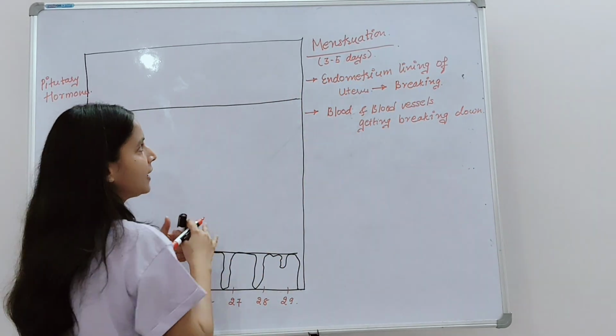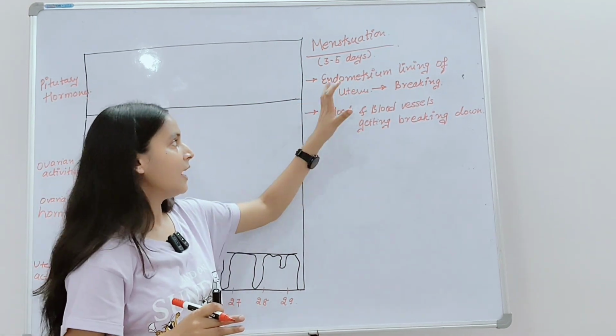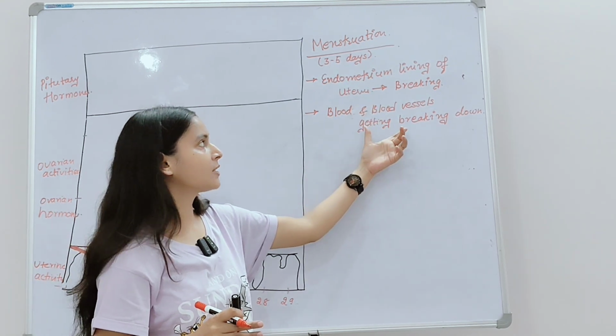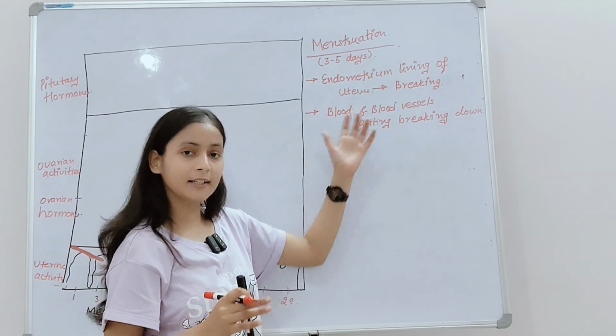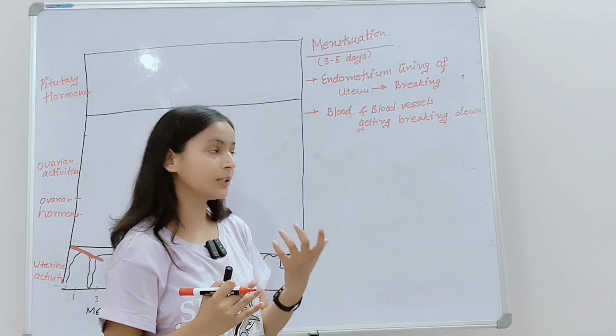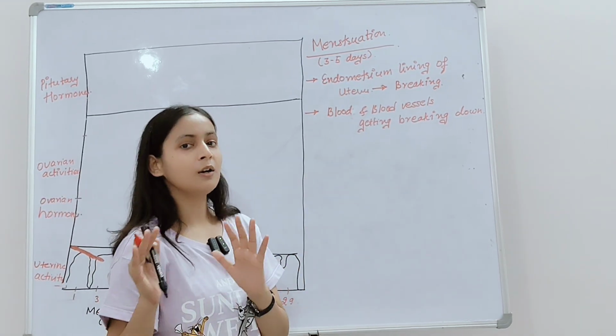Okay, so in the menstruation phase, which lasts for how many days? For 3 to 5 days. At this point of time, the endometrium lining of the uterus and blood vessels break down and get formed in the form of blood, and it gets released out from the uterus towards the vagina.